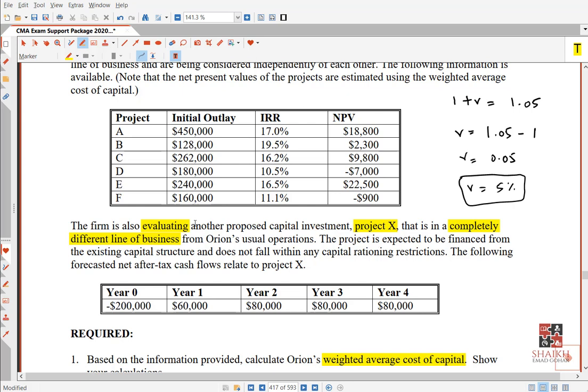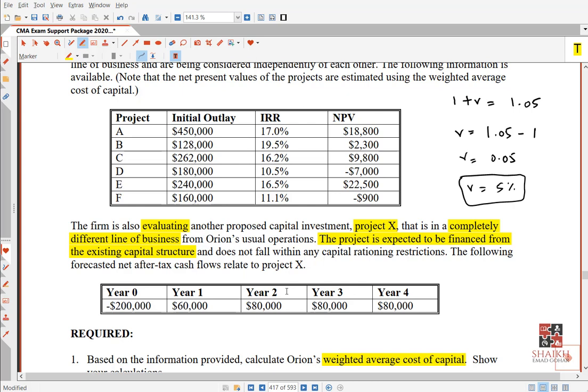The project is expected to be financed from the existing capital structure. No problem. I mean, I don't care. This is to confuse you, to trap you. Because they say, okay, it is expected to be financed from existing capital structure, so that you say, yeah, we can use the current cost of capital, no problem. Getting it, everyone? So this line will not make you select the existing cost of capital. I mean, I don't care whether you take new money or you use existing money. The main thing is, the new project is in a different line of business or not? It is. So we cannot use the current hurdle rate.